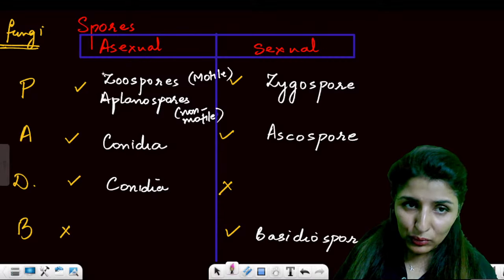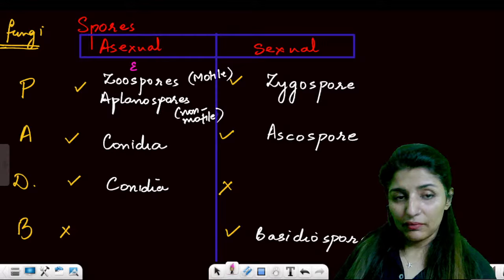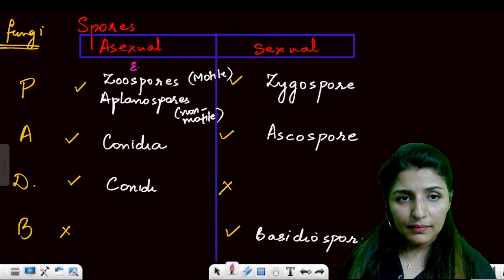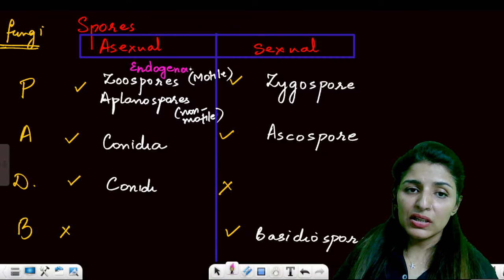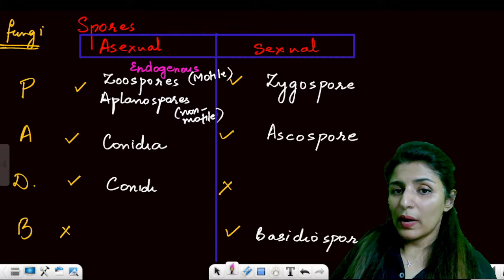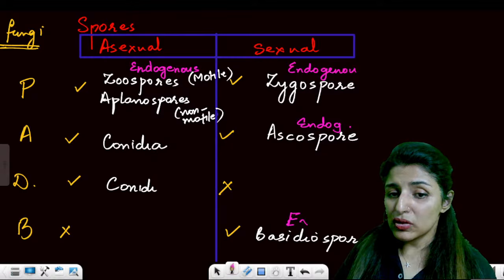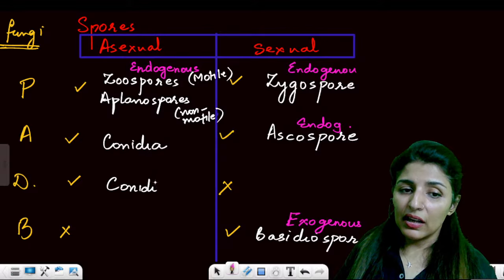So let me tell you, endospores and aplanospores are endogenously formed. Ascospore is also endogenous, while basidiospore is exogenous, formed on the outer side. Conidia are always exogenous.